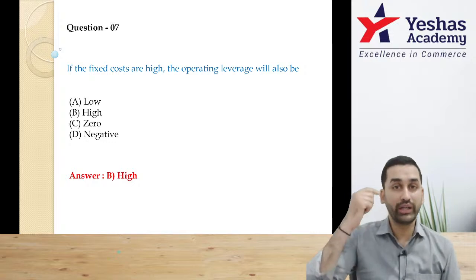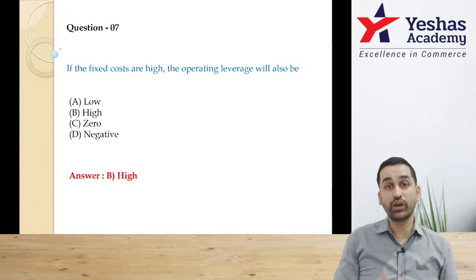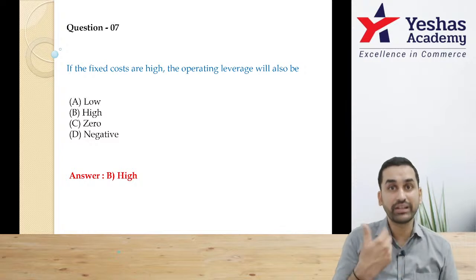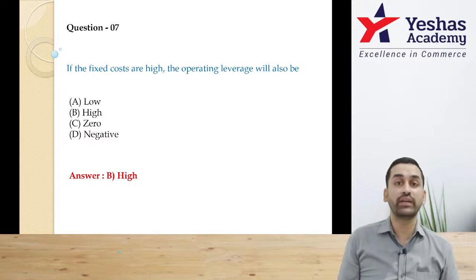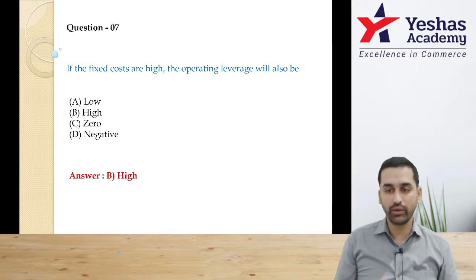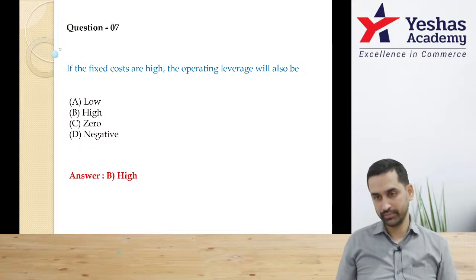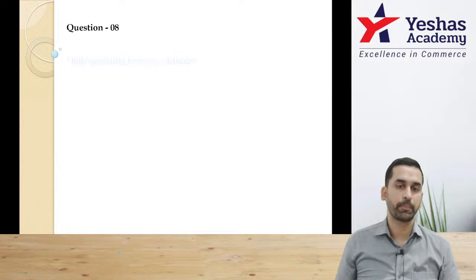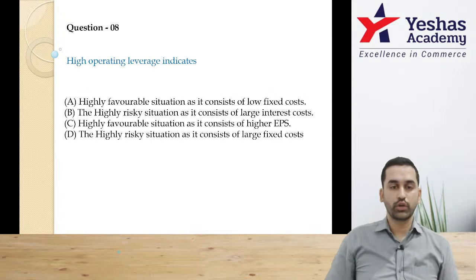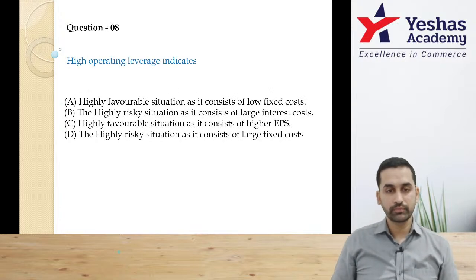More than high or low in number, understand the meaning. Fixed cost is high, that means risk is high. If risk is high, then advantage or leverage or benefit should also be high only. Correct? Yes, sir. Let's move on.